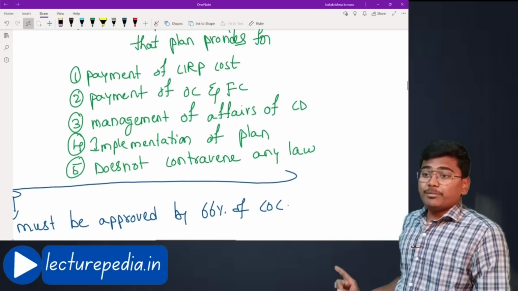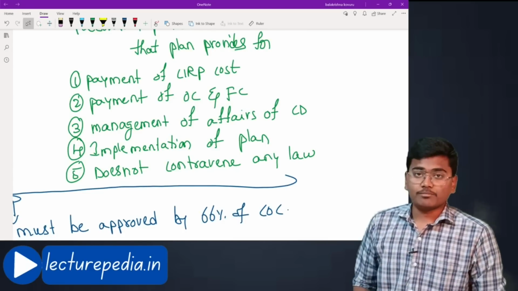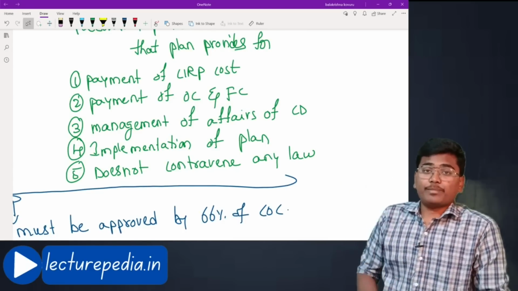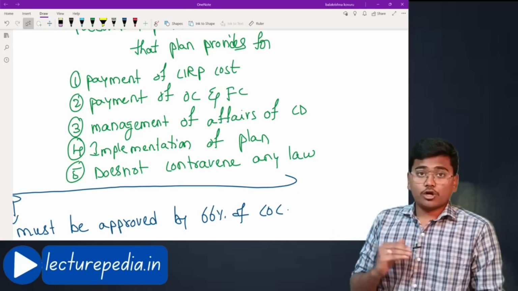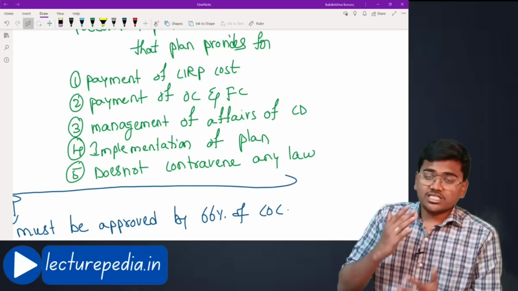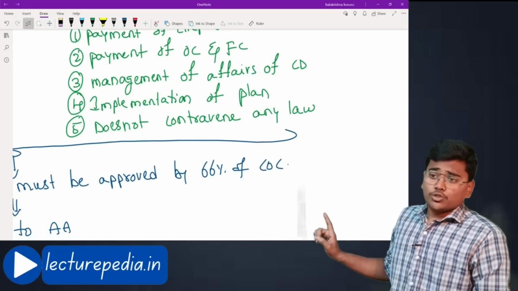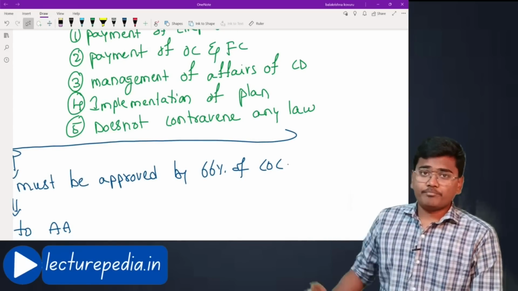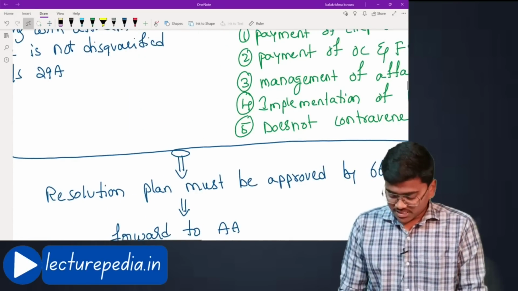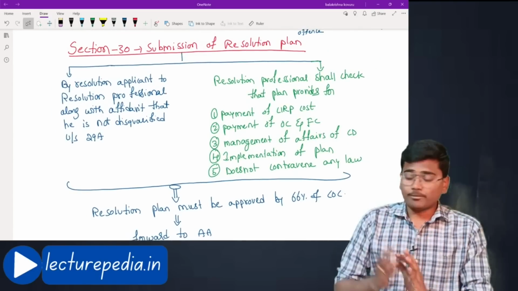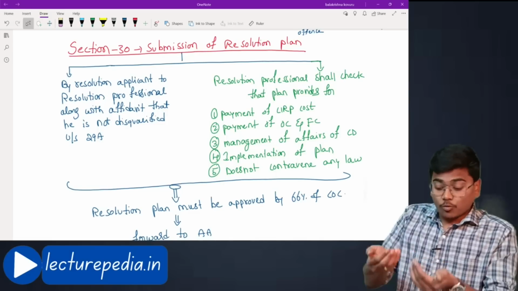Next, implementation of the plan. How are they going to implement this plan? What is the step-by-step manner in which they are going to implement this plan should also be present in the resolution plan. And this resolution plan should not contravene any law. It should be as per the law. Hope that is clear.